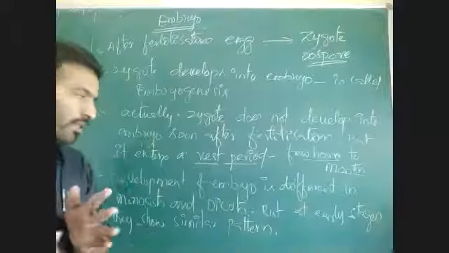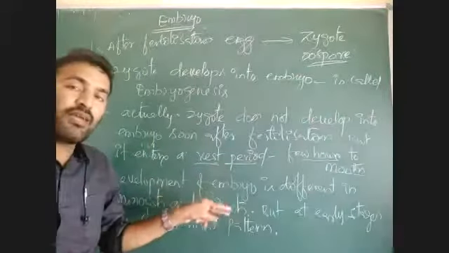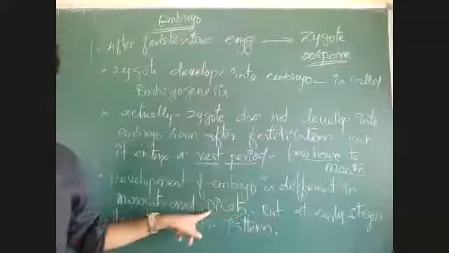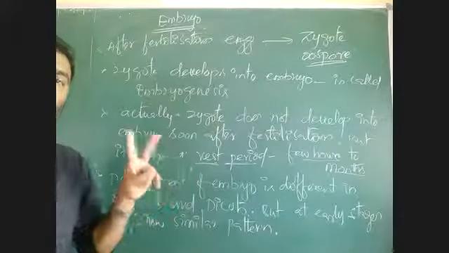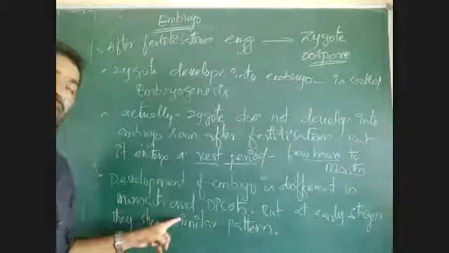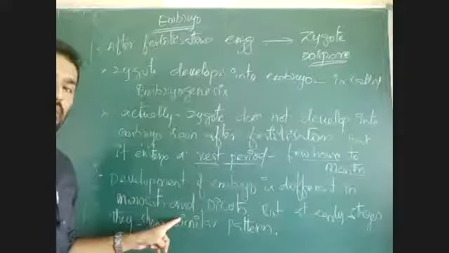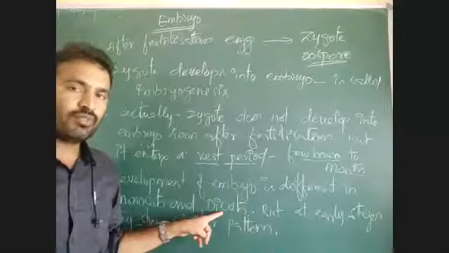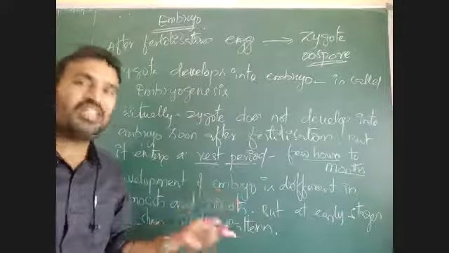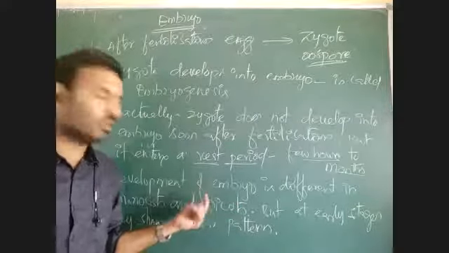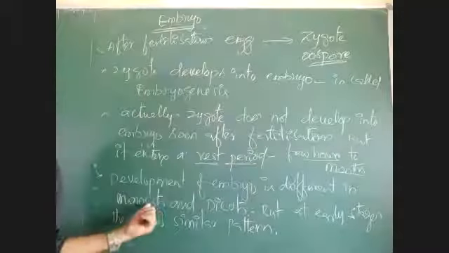After that, the embryo is divided into two cotyledons in dicots, and in monocots there is no division of embryo into cotyledons. If the embryo is divided into two cotyledons, that seed is called a dicot seed. If the embryo is not dividing into cotyledons, then that is called monocot.